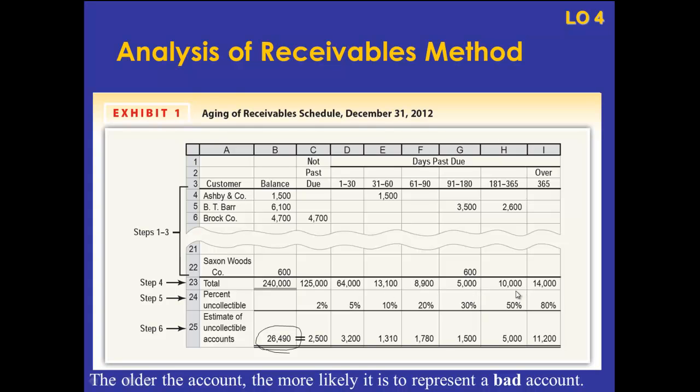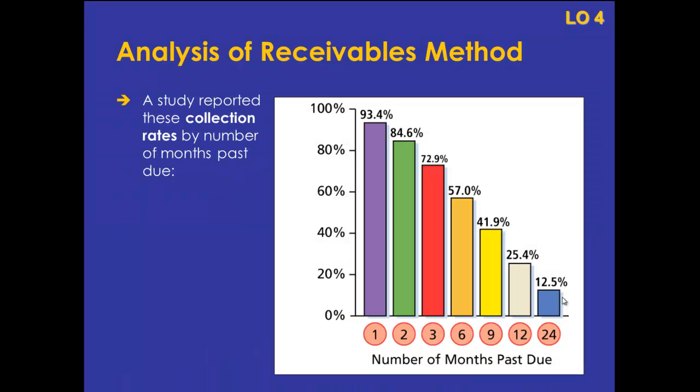Well, probably from the company's history, from its own track record, right? From its own experience. If it's the first year, maybe we could take a look at some statistical information to come up with those figures. Here's an example of some information from a study, right? So if this was the first time you as a company were trying to estimate this, maybe you would use some data like this, or maybe something specific to your industry. But like I said, I think the company's own track record is probably the best information that could be used to come up with those estimates.